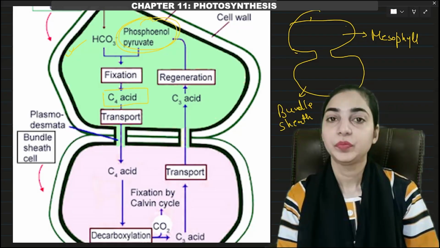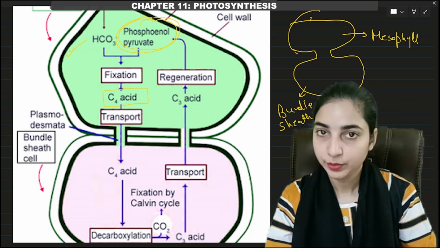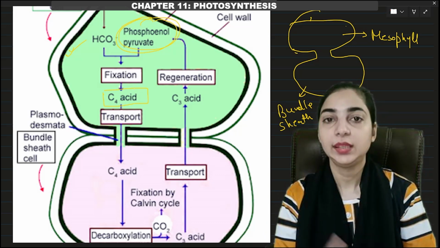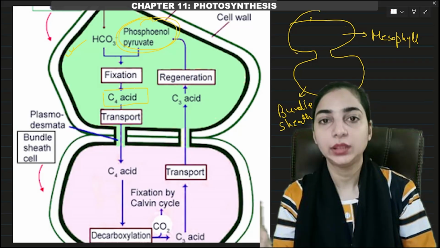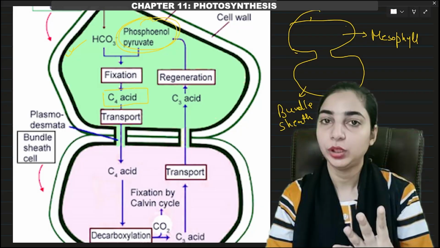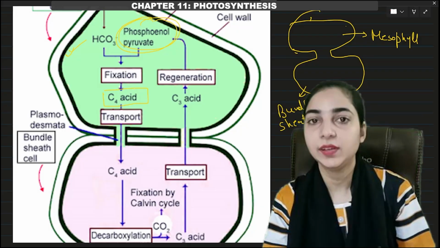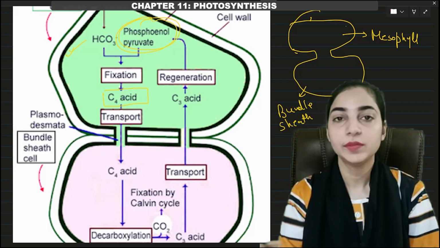So what happened? Carbon dioxide from the atmosphere was converted into bicarbonate and taken up into the mesophyll cell. Then this carbon dioxide was added to a 3-carbon molecule, phosphoenol pyruvate. Then we got a 4-carbon molecule, that is oxaloacetic acid. This is the first carbon dioxide fixation product in case of the C4 pathway.